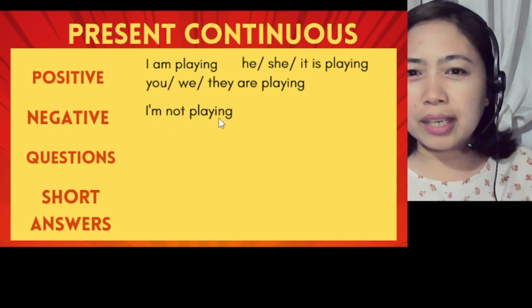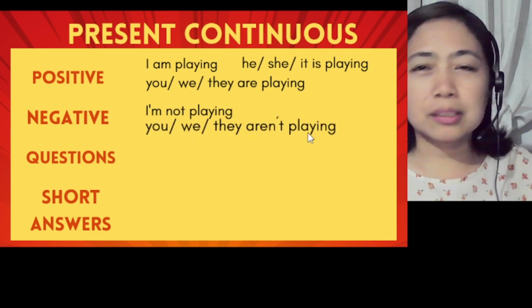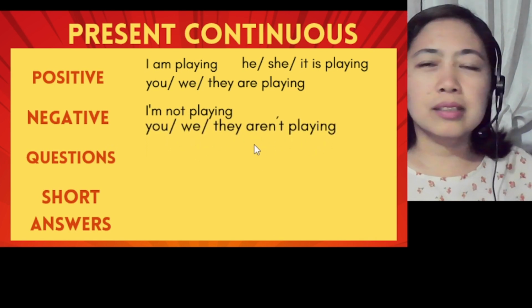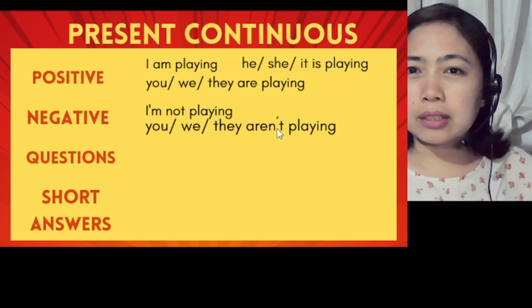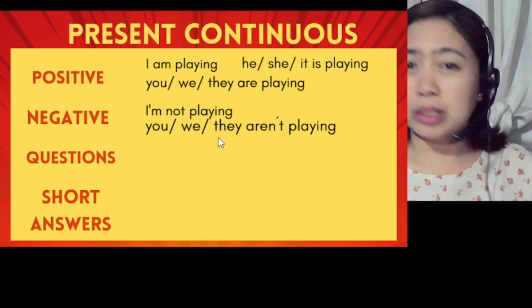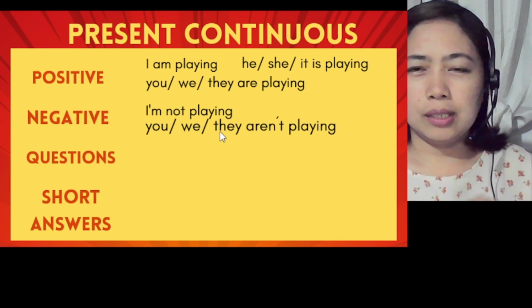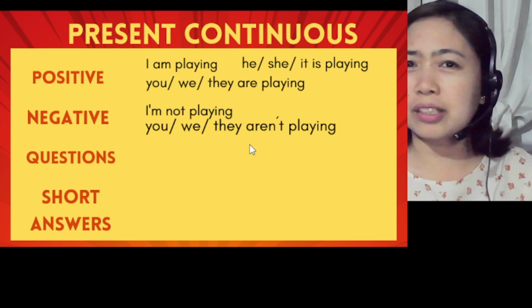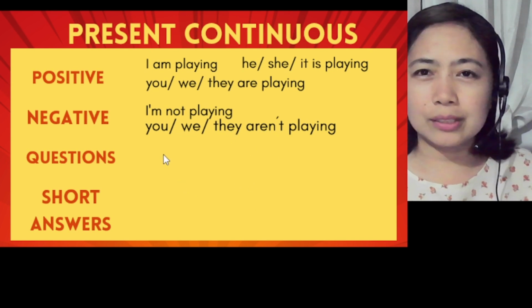So I'm not playing. Okay, we also have you aren't playing. We aren't playing, or they aren't playing. By the way, "aren't" here is commonly used in British English, but for American English we can say we're not playing. Okay, so the contraction of we and are, or they're not playing. So it could also be correct. So you could also use that.